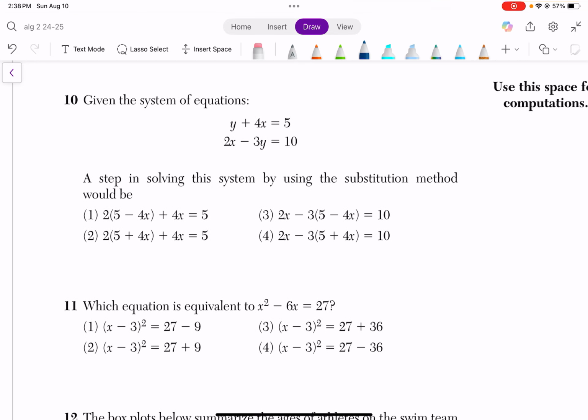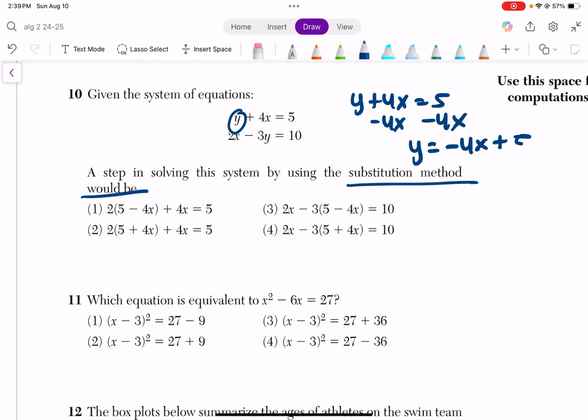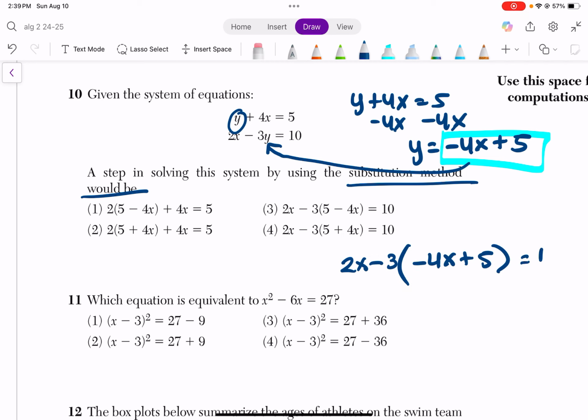This question is a little bit tricky, gonna be honest. Basically, it's saying what step would you use in the substitution method? So we have 2 equations. In order to use substitution, we have to get a variable by itself. The easiest one to do that with is this y. So what I'm going to do is subtract 4x on both sides. And basically what this means is now this, which is equal to y, can replace this y over here. So it would look like this: 2x minus 3, and instead of y, negative 4x plus 5 equals 10.